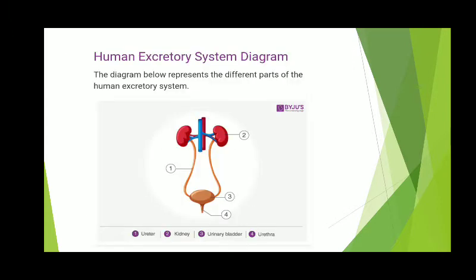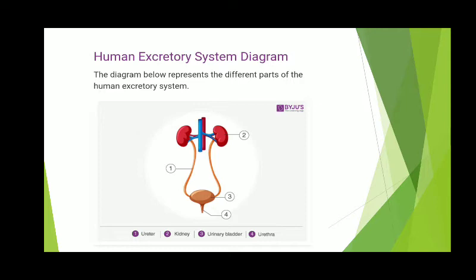These kidneys are connected with tubes known as ureters. The ureters, or excretory tubes, one from each kidney, open into the urinary bladder.